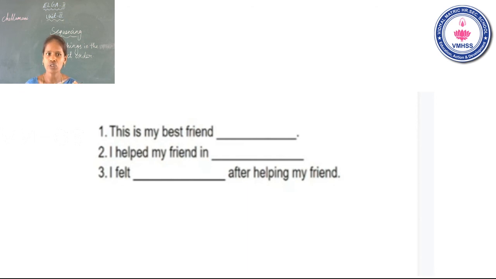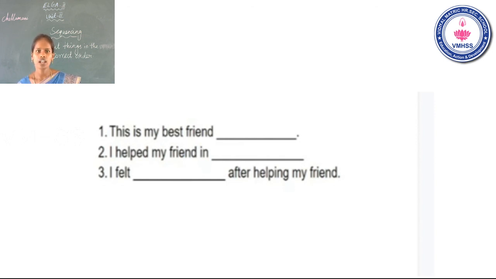Third one, I felt dash after helping my friend. My friend help பண்ணதுக்கு அப்புறம் நீ எப்படி ஃபீல் பண்ணுவ? I felt very happy. Yes, in this dash you have to write the word happy. I felt happy after helping my friend.